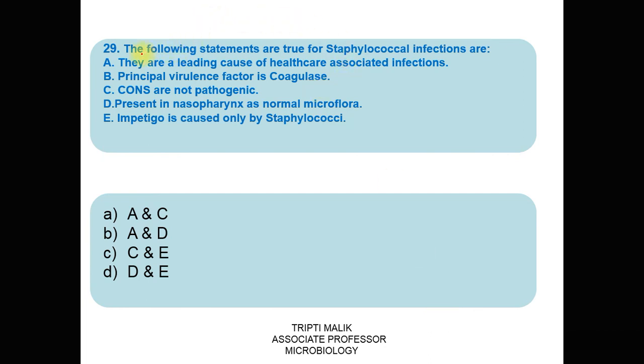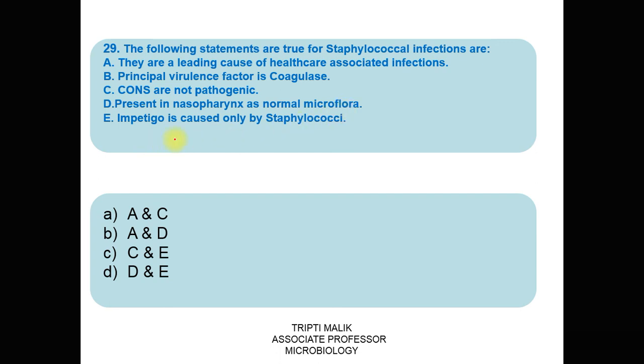Question number 29. The following statements are not true for staphylococcal infections. A. They are a leading cause of healthcare associated infections. B. Principal virulence factor is coagulase. C. CoNS are not pathogenic. D. Present in nasopharynx as normal flora.